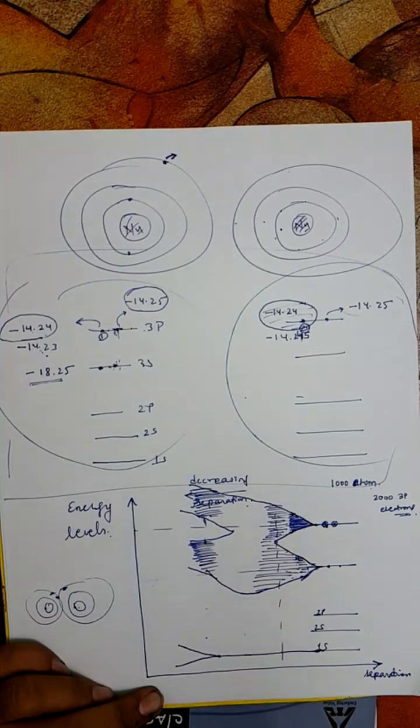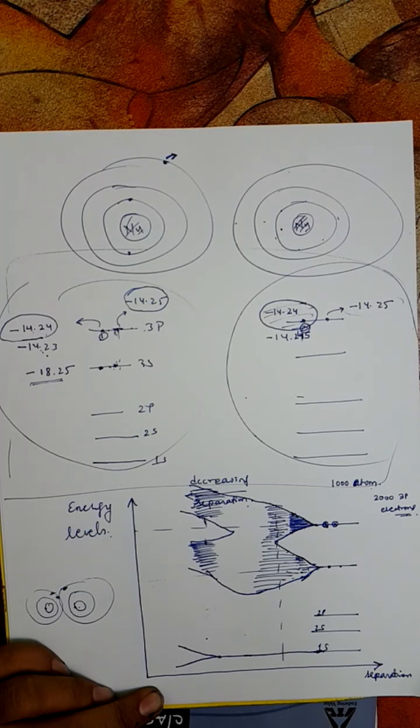Now why exactly this splitting starts is actually beyond the scope of our understanding. In fact, I was going through a course by Professor Kalmakar at IIT Madras, a basic electronics course for first year students, and while highlighting this point that the bands split again, he said we can't understand it right now.